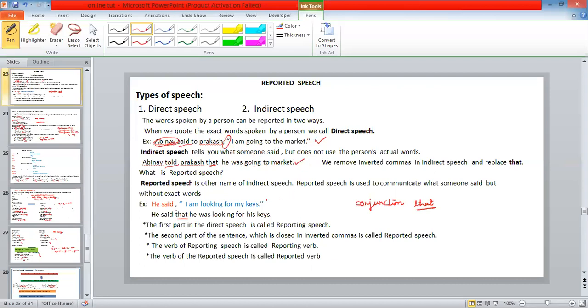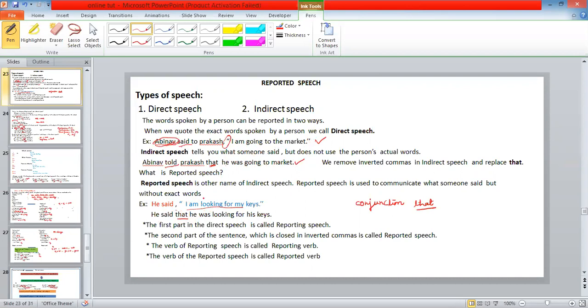Now let us see another example to understand better. Before that, let us know what is reporting speech and what is reported speech. Here is the example: He said, "I'm looking for my keys." The exact words are quoted within the quotation.